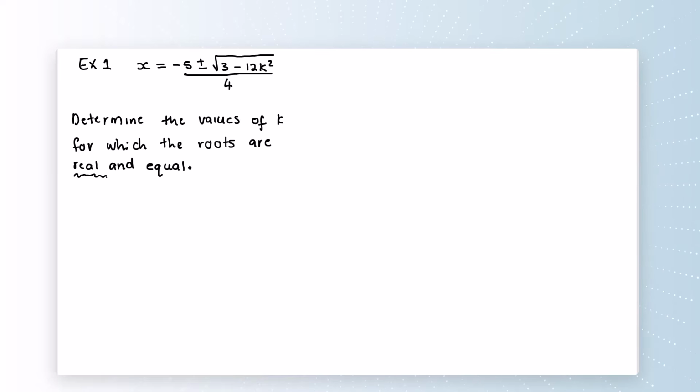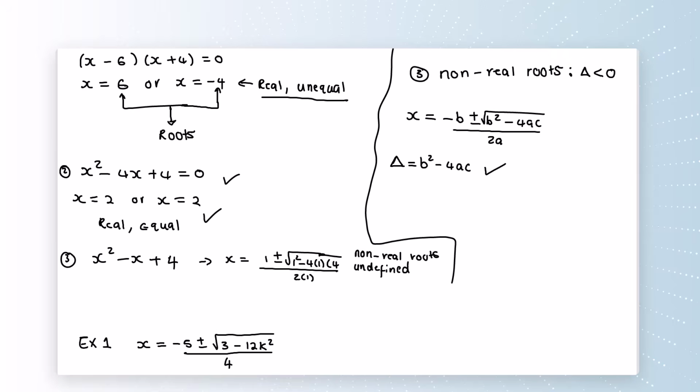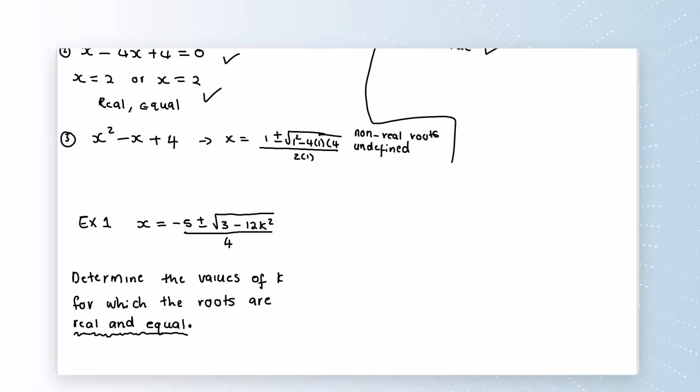Now, real and equal. This is a guiding star. Real and equal. You go back to lesson 1. You check what is the condition for real and equal. Real and equal is the second condition there. The delta must be equal to 0. So we will go and apply that. Let's go back to our problem.